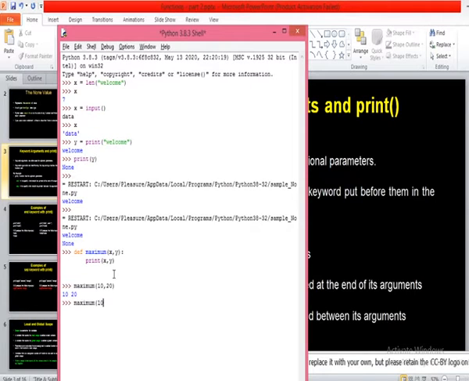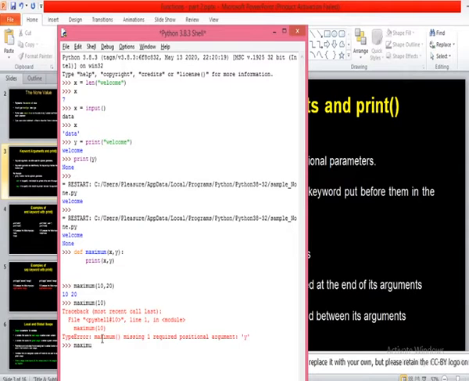But look here, if I pass only one argument, now what will happen? These values, 10, 20, are called arguments. It is expecting two arguments, but I am passing only one. Will it show an error message or not? Yes, 100% it will show an error message. One argument is missing. See here, maximum missing one required positional argument, that is y. For x we got the value, but for y we didn't send the value, so it is showing an error message.